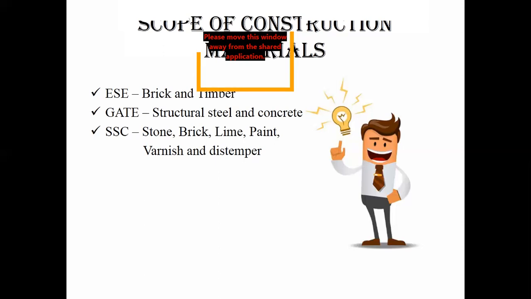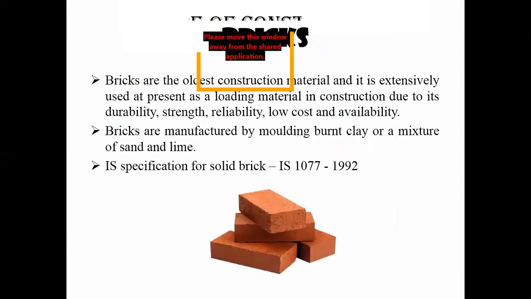You will be asking what is structural steel. Every time you will be thinking, what is steel, what is a structural steel. Actually, steel is not only meant for construction, it is meant for other commercial purposes also. Many commercial products are available from steel, right? So since you are using it for structural applications, here the steel is defined as structural steel. That is the difference. Whereas for concrete, we won't be using the term structural because concrete is only meant for construction. That is why we never use the term structural concrete, right? Okay. Next, first we are going to discuss bricks as construction materials.